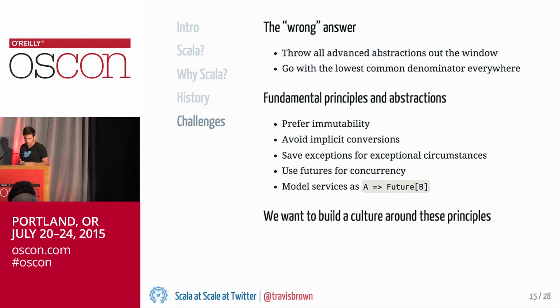So there's a strong preference for immutability, which is encouraged in Scala in general, and we've tried to push it so that you fall down to mutable data structures and mutable operations only when it's necessary for performance.